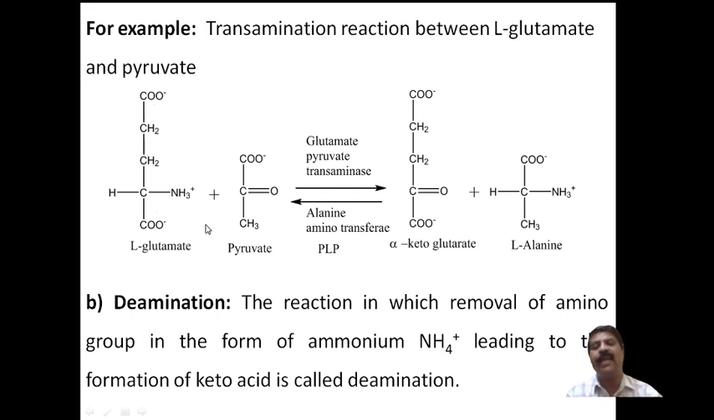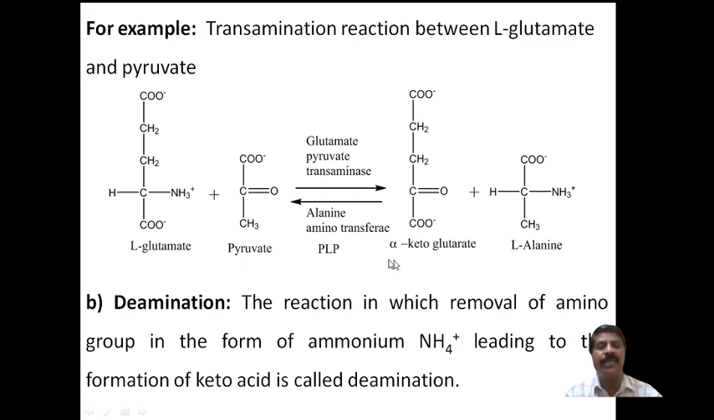Then this is formed, and it is converted by glutamate pyruvate transaminase, that is alanine aminotransferase, with PLP. Here the keto group is replaced by an amino group, so alpha-ketoglutarate is formed, and this is the alanine that is formed.